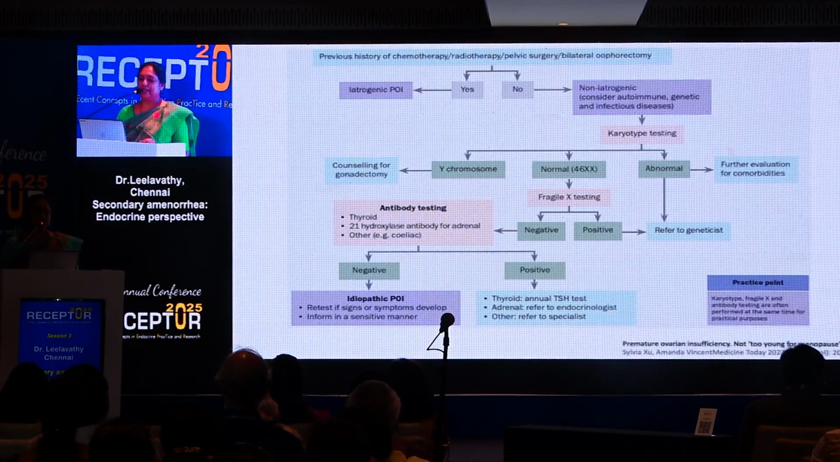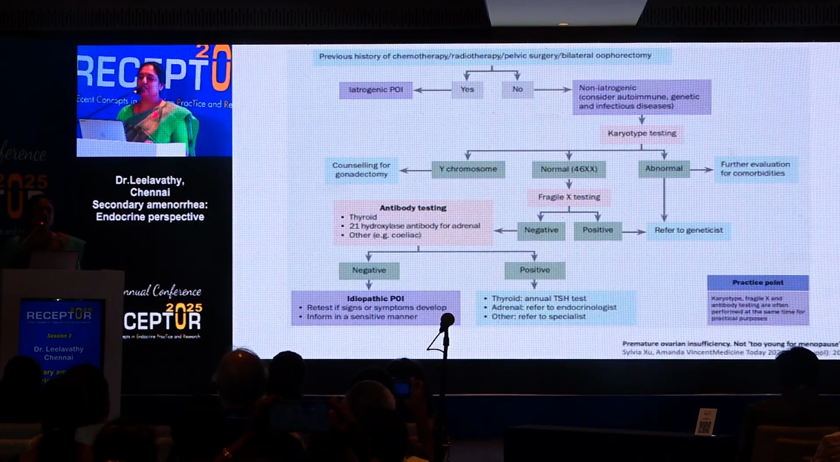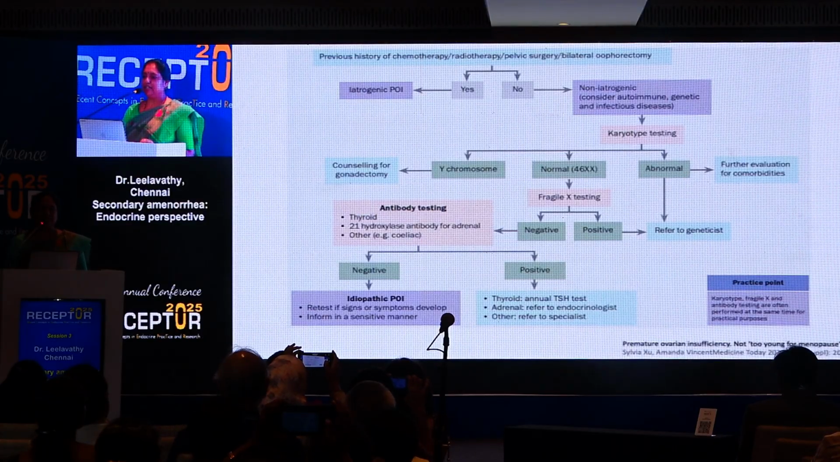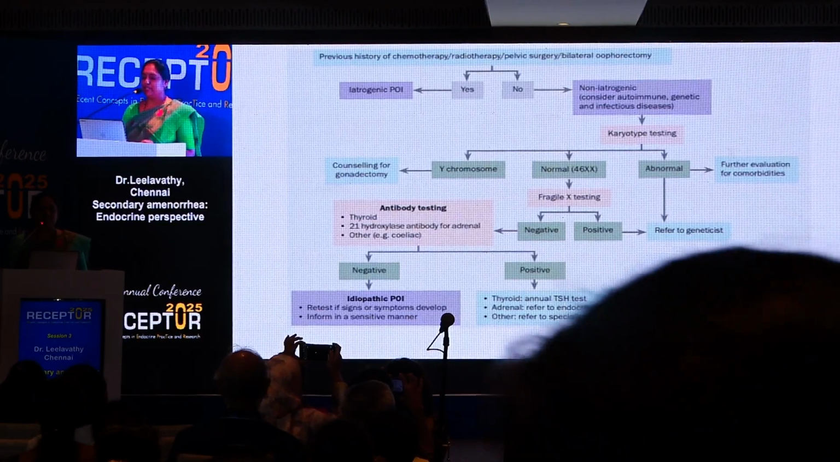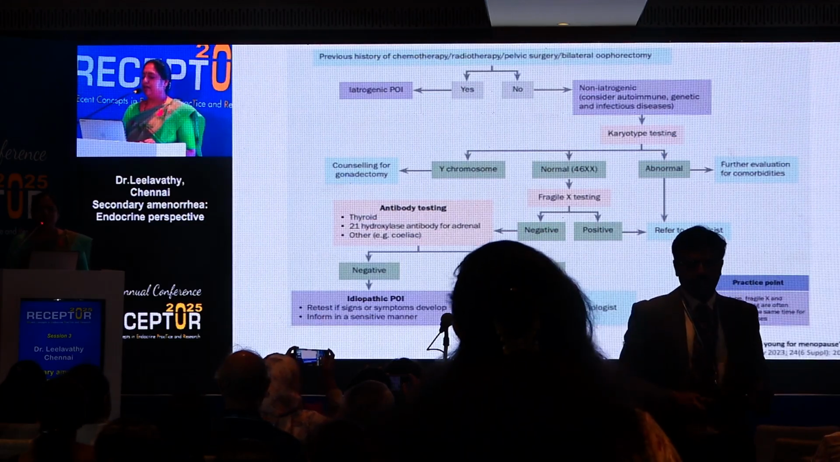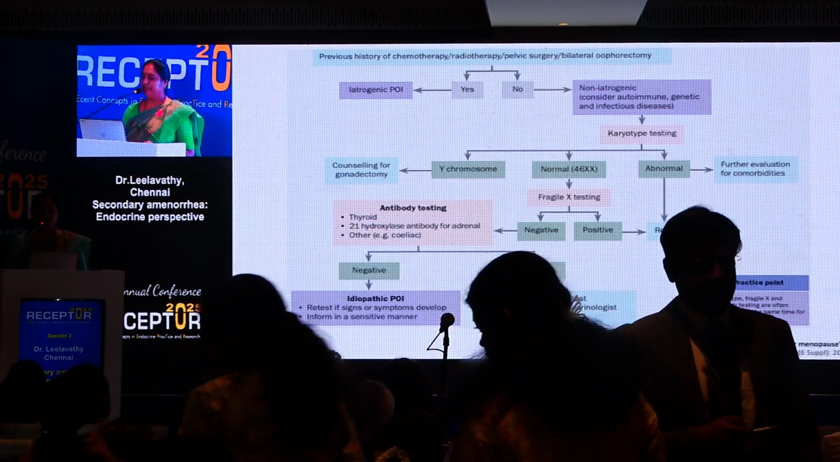Once we get the diagnosis, what do we do? If it is iatrogenic primary ovarian insufficiency, we deal with the underlying problem. If it is non-iatrogenic, we have to think about the differentials: autoimmunity, genetic, and the rest of the rare causes. If the woman is less than 30, I would suggest karyotype testing. If abnormal, we have to think about Turner mosaic, and refer to the appropriate specialty if required.